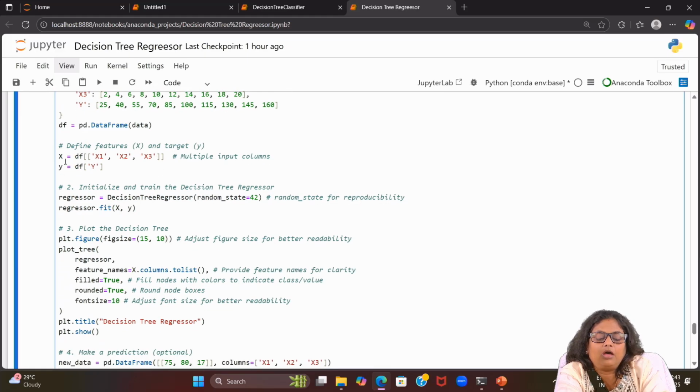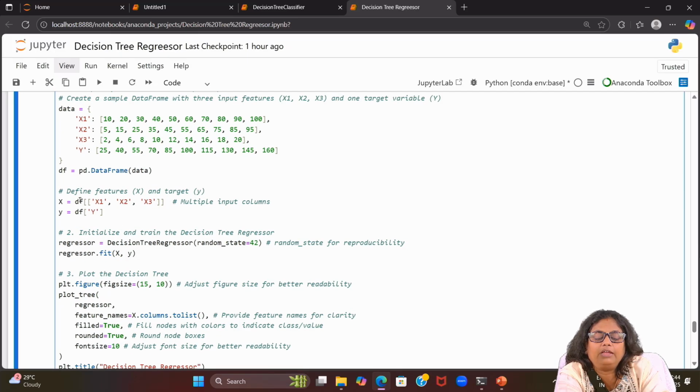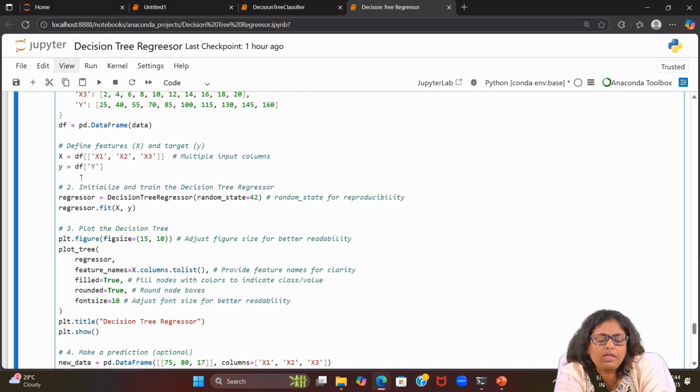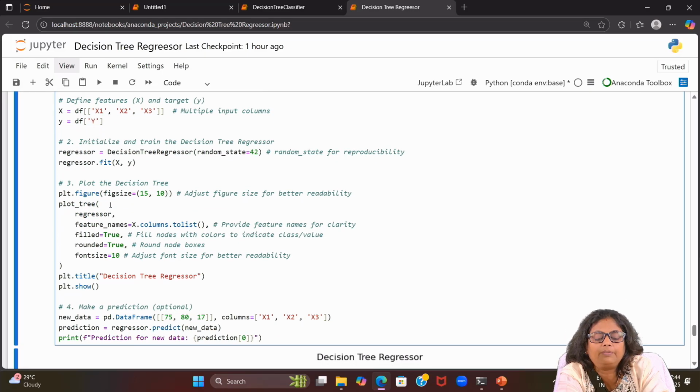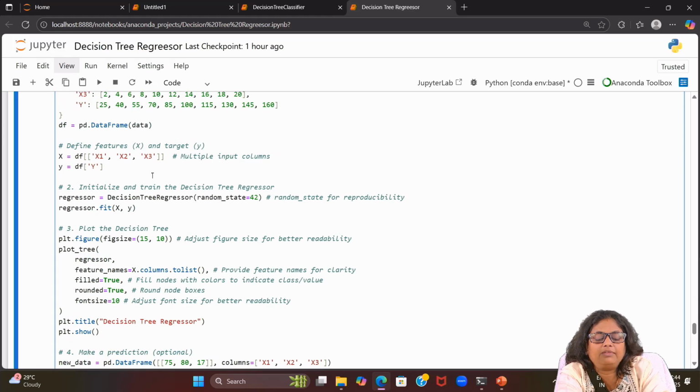Now what we have, we do have the feature X and target y. So what is the X feature? We do have df, and these are all the values, I have the X. And y we do have df.y. So now we initialize and train the decision tree regressor. How have we done it? regressor equal to DecisionTreeRegressor, random_state we have made it 42, random state for reproducibility, then regressor.fit we are passing X and y.